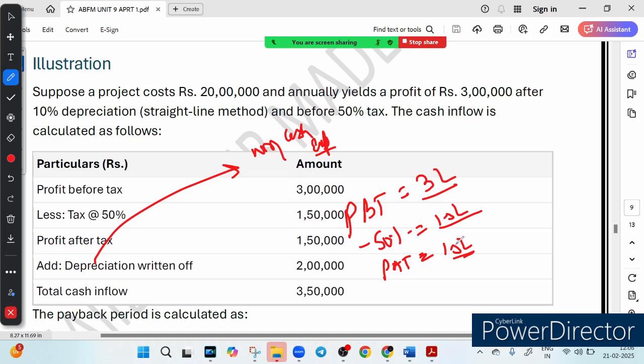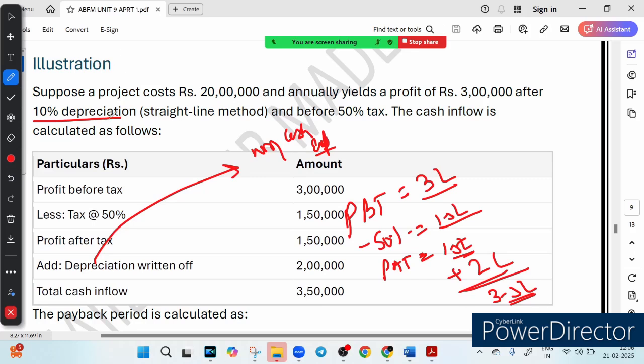So you add it, right? So you add 1.5 plus 2 lakh, which is depreciation, because 10% of this 20 lakh is 2 lakh, which is depreciation. You will get 3.5 lakh. Now that our business generates 3.5 lakh of cash every year, let's find out how long it will take to recover our 20 lakh investment, right?